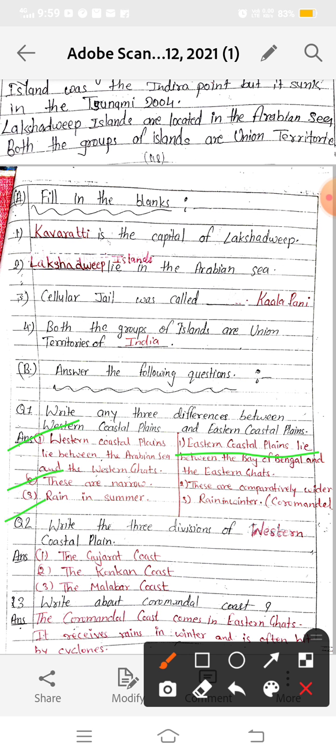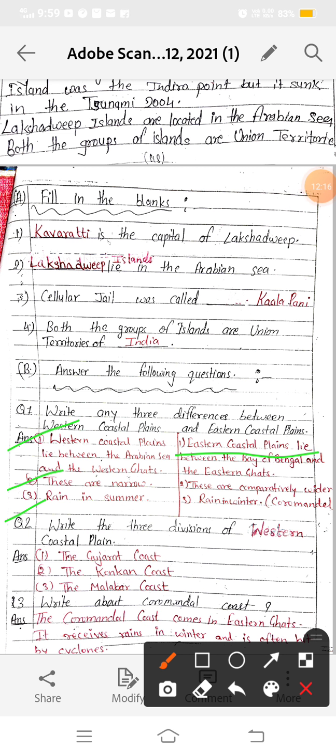Now third is the rain in summer. Our western coastal plains receive rain in summer, but the eastern coastal plains receive rain in winter in only the Coromandel coast, not in the northern Circars. The northern Circars part receives rainfall in the summer season, but only the Coromandel coast, which comes in the state of Tamil Nadu, receives rainfall in winter. So these are some differences between the eastern and western coastal plains.